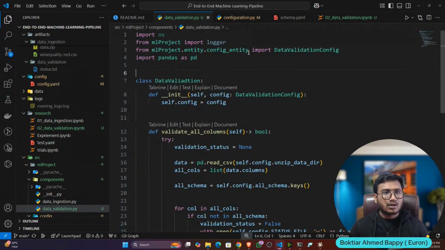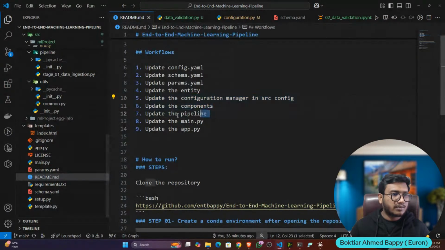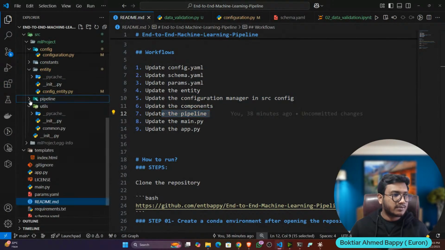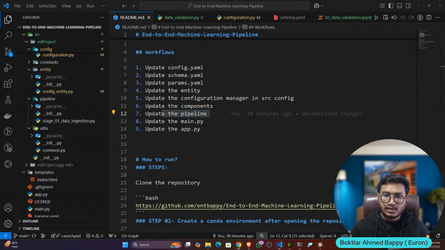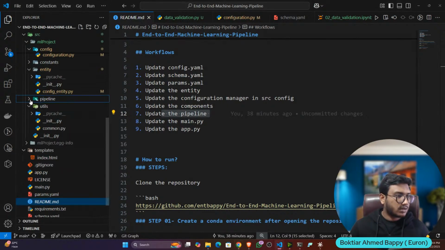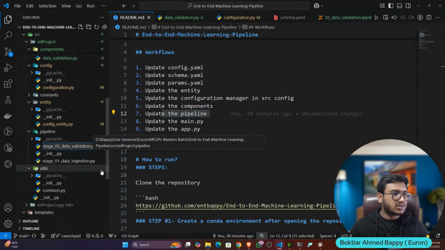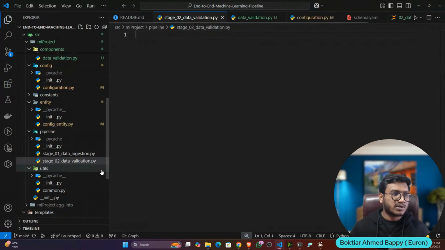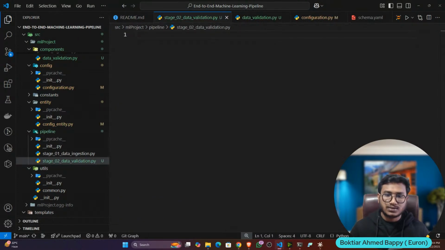Okay. Now next thing I have to update my pipeline. So let's open the pipeline folder and let's create another file. I'm going to name it stage 2 data validation because this is the second stage. Okay, that's why. Now let's write the pipeline.